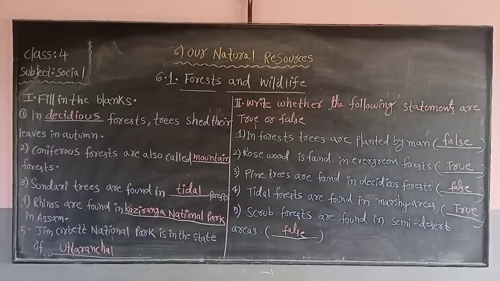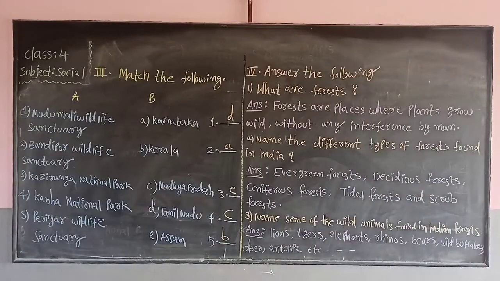Now let us go to the third bit. Third bit, match the following. Total 5 questions are there, children. First of all, look at column A, B. Okay? Now fourth bit is answer the following. Total 5 questions are there.